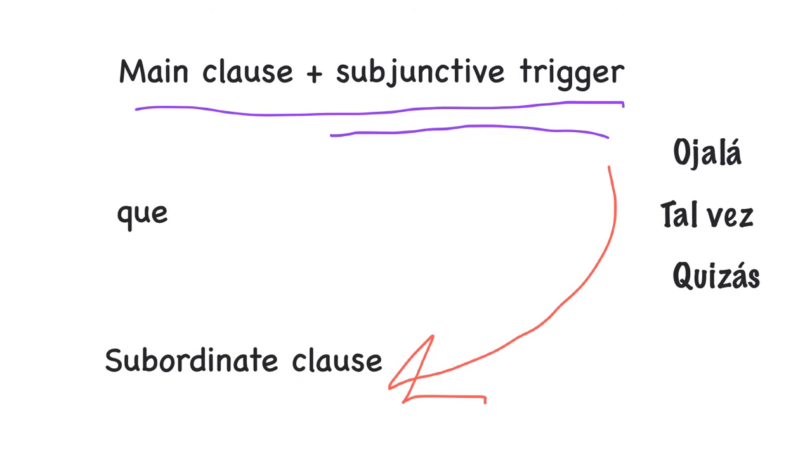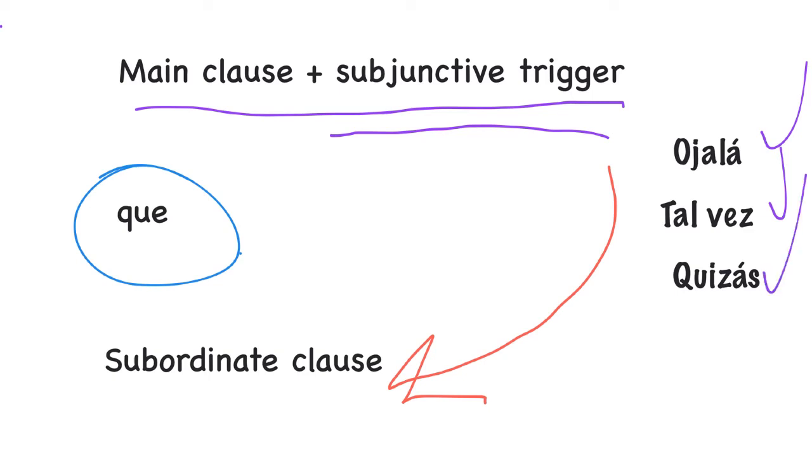And both sentences have to be connected by a conjunction, in this case, que. And there are always exceptions, and the exceptions that we studied in this short video are ojalá, tal vez, y quizás. They're different because you always use a subjunctive with these words or phrases. So I hope this helps you guys.